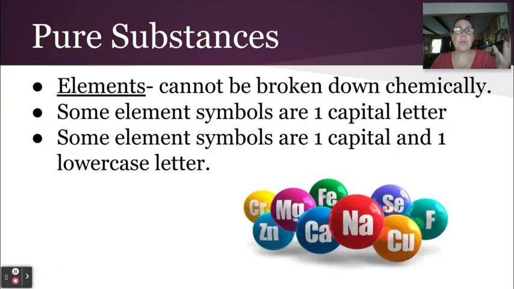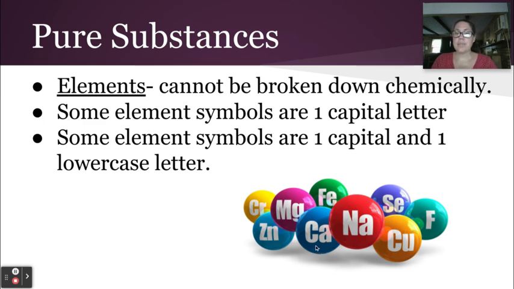Now, when we go back to pure substances, the very definition of an element is that it cannot be broken down chemically into simpler substances. When we look at their formula, they all have at least one capital letter in their formula, and if there is a second letter, it's lowercase.